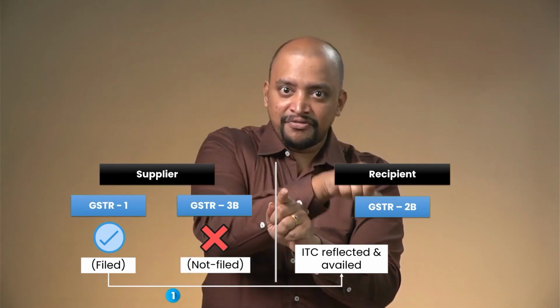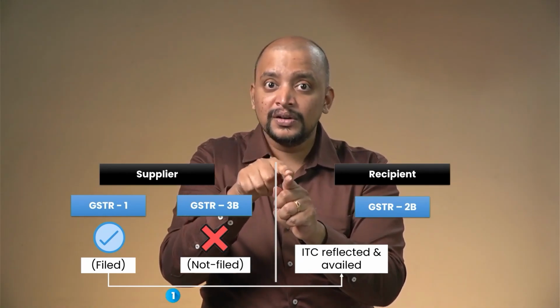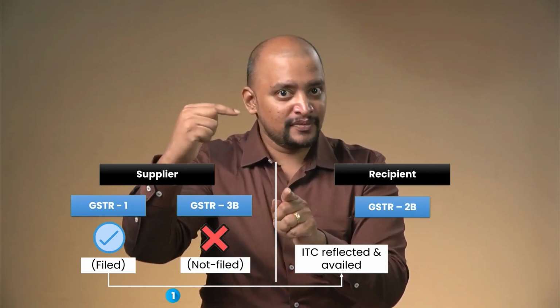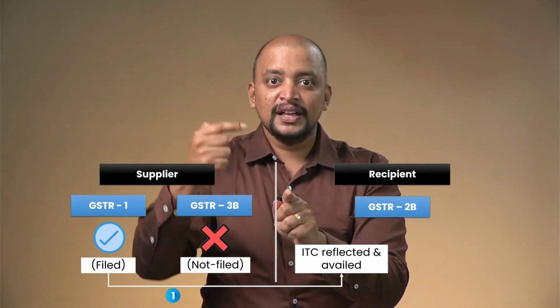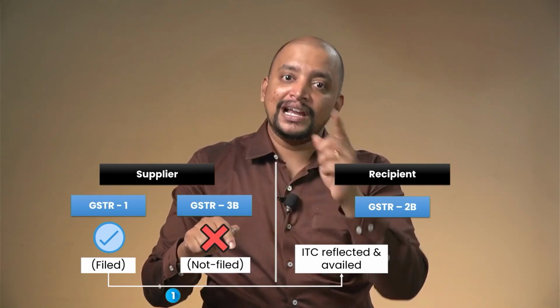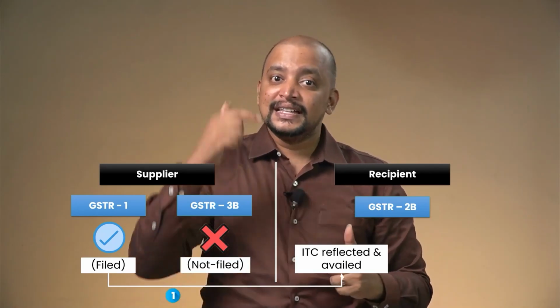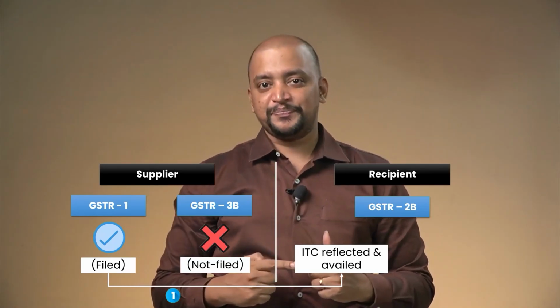So, only 1 month. First month and transaction. GSTR 1 filed. GSTR 3B not filed. Now, you took the ITC based on 2B. Now, the question comes. Sir, what if my supplier has not filed GSTR 3B? Then what about the ITC that I have taken? That's where subsection 2 comes into the picture.